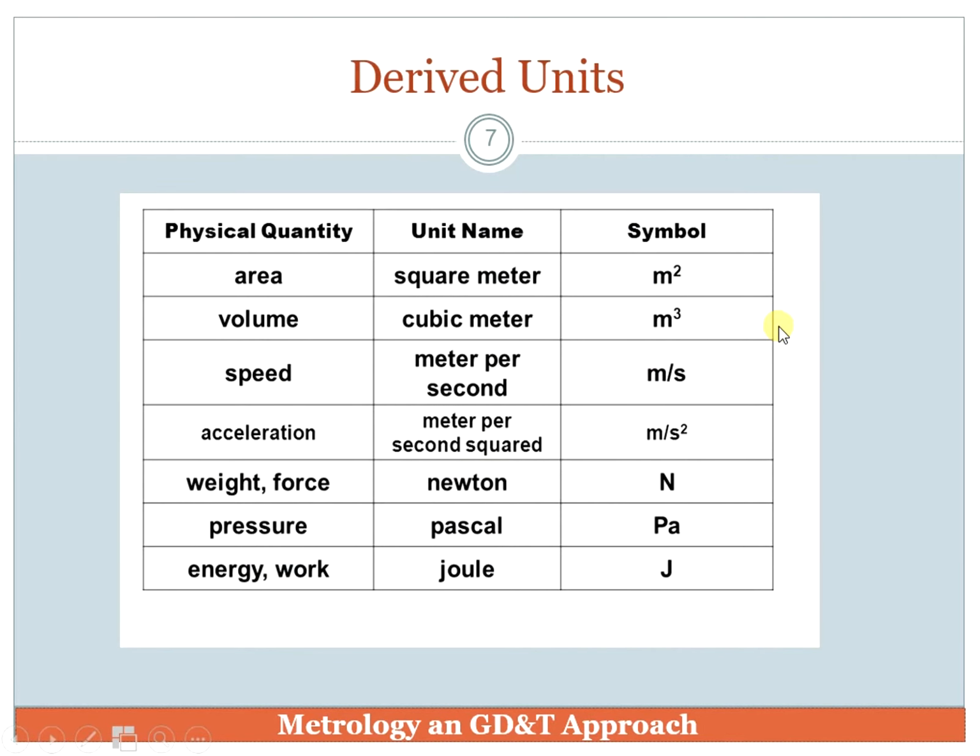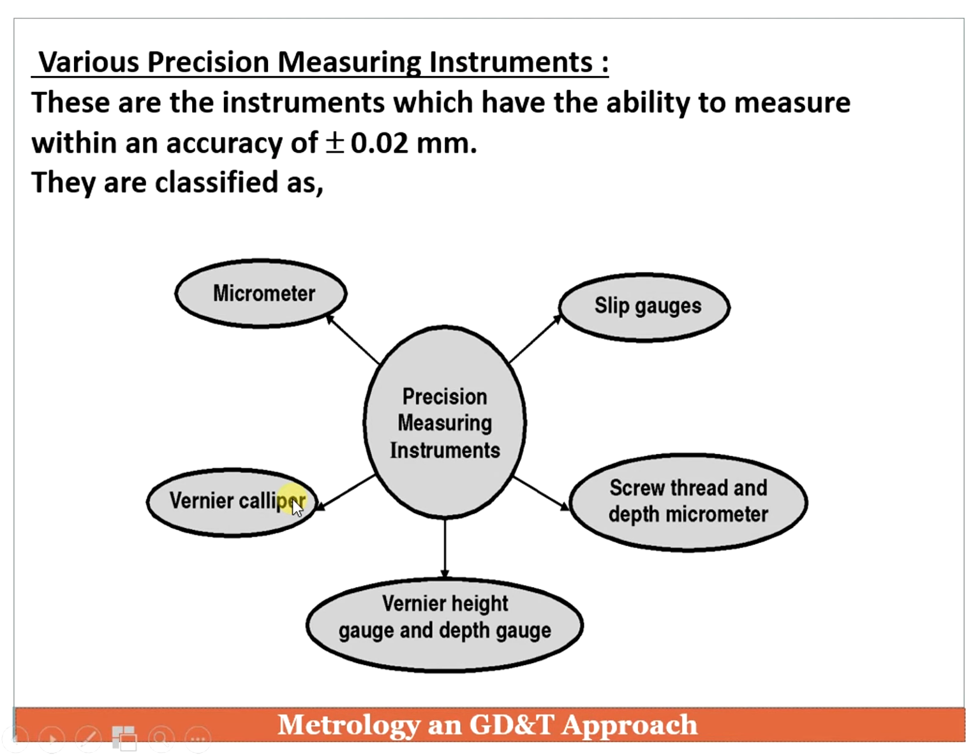Then we have the second type: other than basic units, we have derived units which are derived from the base, that is area, volume, speed, acceleration, weight, force, pressure, etc. Further, the classification we discussed earlier was precision measuring instruments. In that we have slip gauges, micrometers, vernier calipers, screw thread depth micrometers and vernier height gauge. These instruments are called precision instruments.